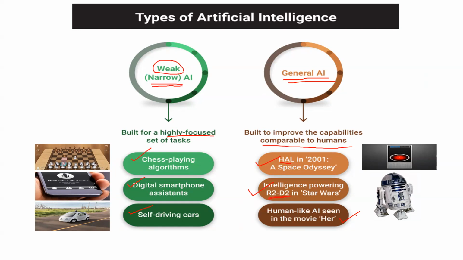Now, all of this is fictional. These are all fictional movies which foretell how general AI is going to be in the future. So now I hope you are able to understand the difference between narrow AI and general AI.